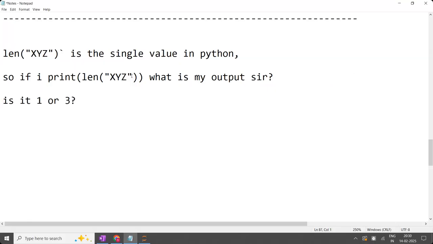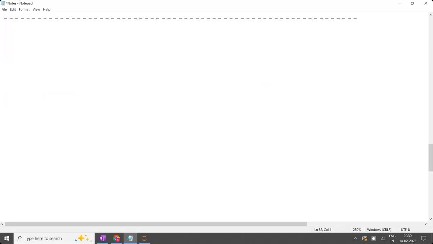So you are going to get the number of characters. This is a string. Now the same thing when you apply on 1, 2, 3, it will throw an error. Length function is not even applicable on int. So the length function is applicable only on strings, in terms of one string. When you take the string, it gives the number of characters.